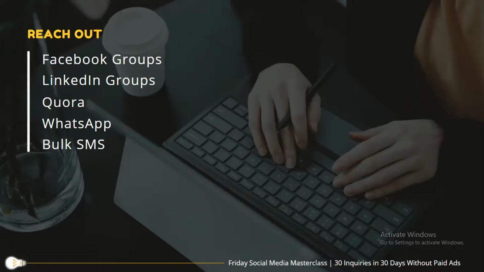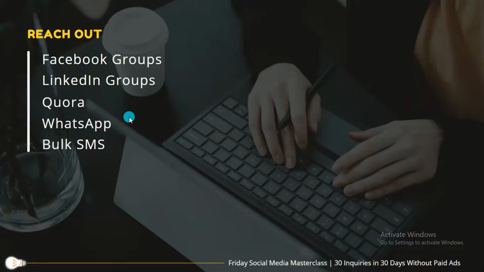Once you put an answer on Quora, it is going to stay there. It can also be picked up by Google when a prospective parent is looking for a preschool in that particular area. So you're creating a lot of content on Quora which can be shown to your audience when they search for your school.